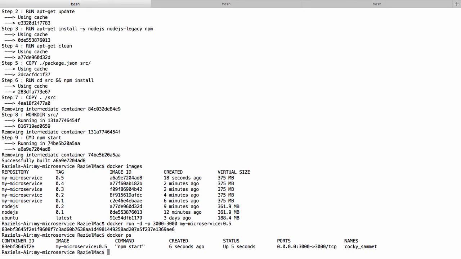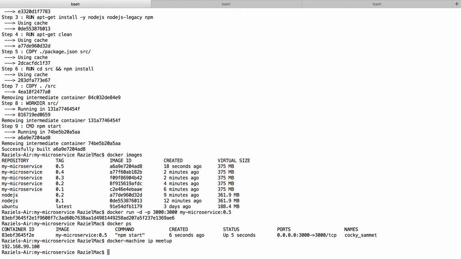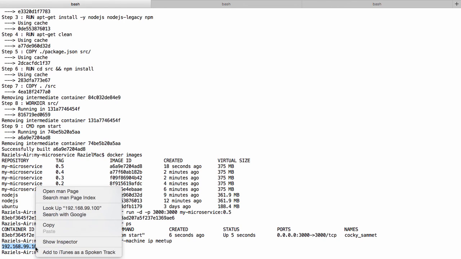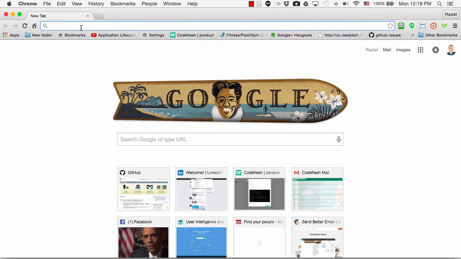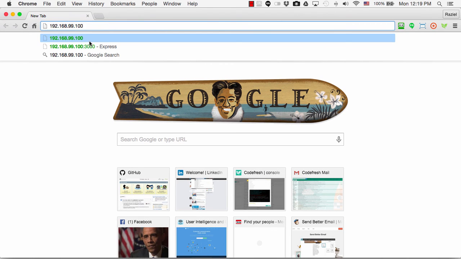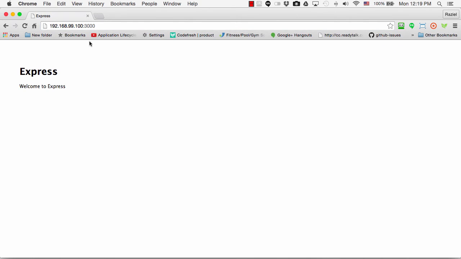If we want to access our service through the browser, let's find out which IP we can use. For that, we can do docker-machine ip and then Meetup, which is the host that we're using. This is the IP. Let me copy it. Let's open a browser. Port 3000. And here we have our service working. Okay, so we have our service working properly.